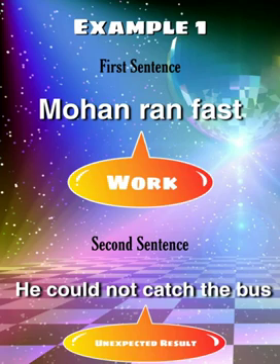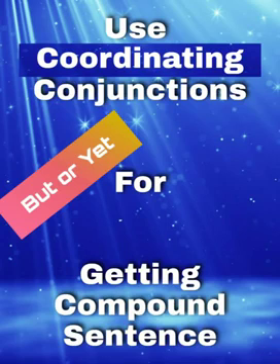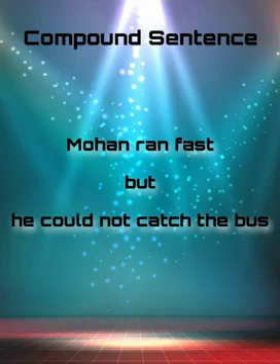So, for connecting the positive work and its unexpected opposite result, we can use the coordinating conjunctions like but or yet. When we join the two sentences by using either but or yet, we will get the compound sentence. Hence, the compound sentence is Mohan ran fast but he could not catch the bus.